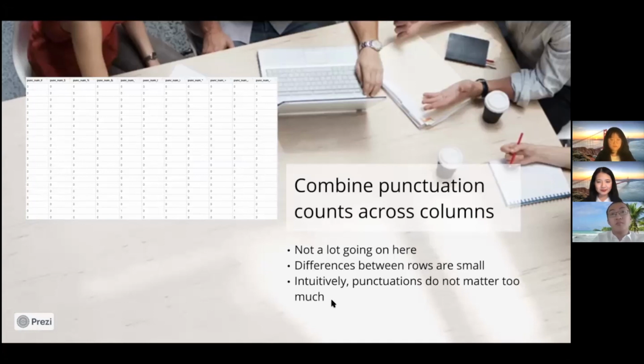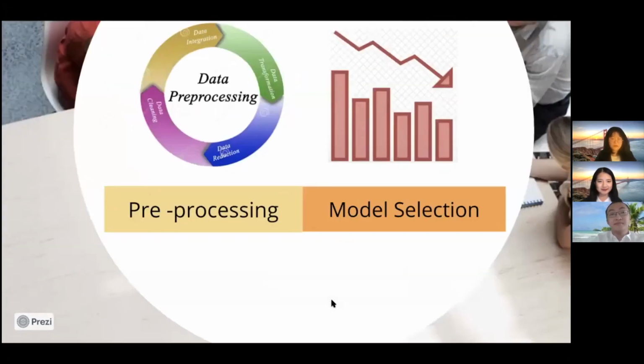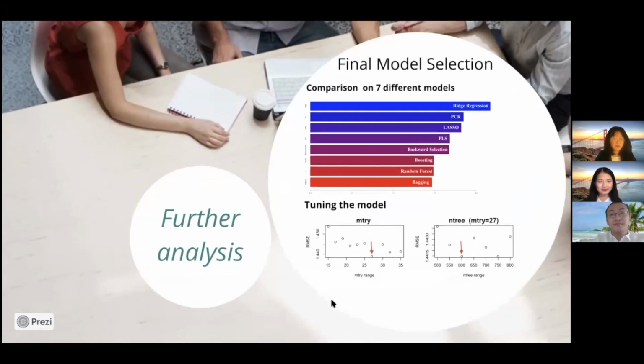So next, we're going to talk about model selection. In the model selection, we have tried 7 of the most popular statistical models, and here is our comparison in this bar plot. It is mainly based on the RMSE, which is the square root of the errors between our predicted data and the tested data. So please keep in mind that the lower the RMSE is, the better our model is. We narrow our focus on the 2 best performing models, the random forest and the Bayesian.